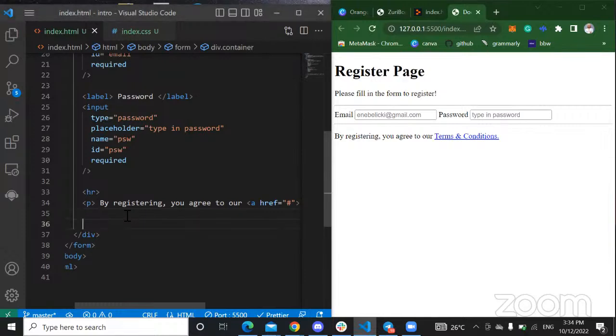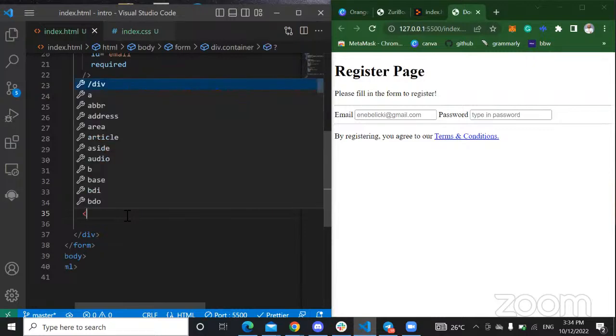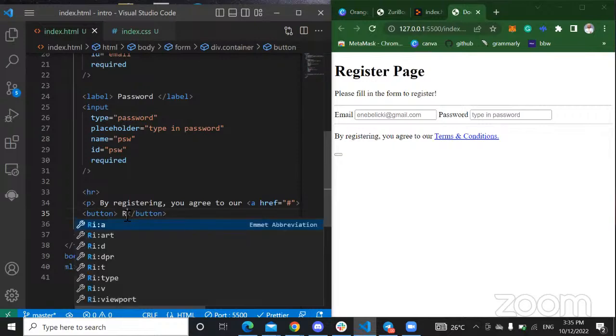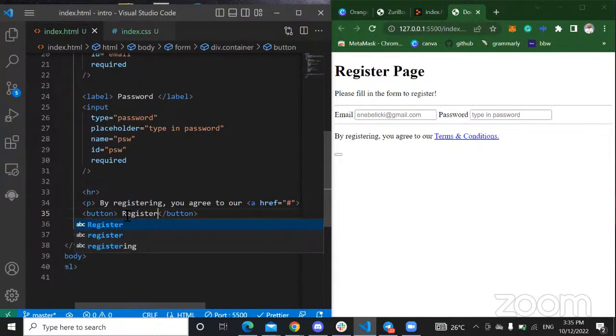So I'm just going to have the submit button, right? The submit button is just going to be a button, and I'm going to name the button register since it's a register page. I can give my button a class to use and style my button, but it's maybe not necessary because I only have one button right here.